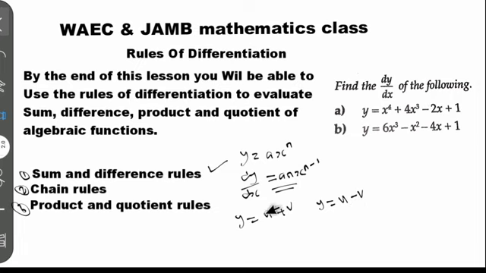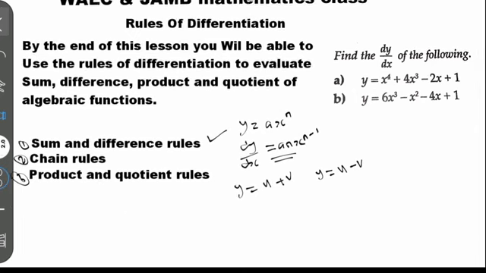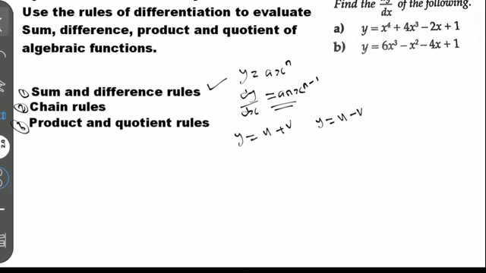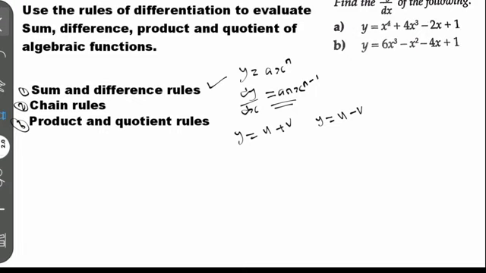So we're told to differentiate this. When you are told to differentiate this sum expression, we have y is equal to u plus v, and we want to differentiate it with respect to s.